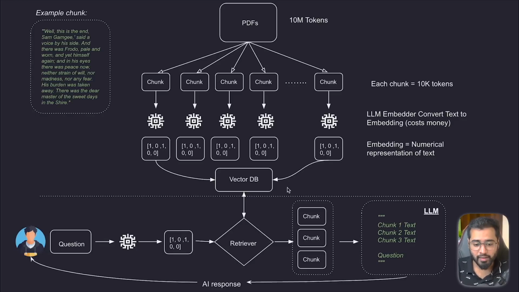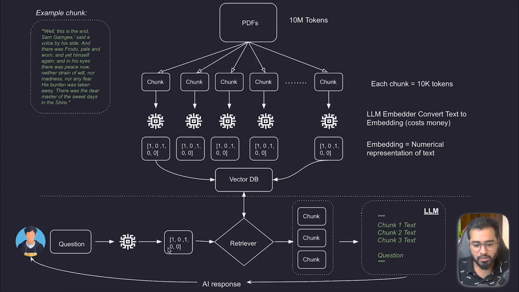Now let's look at the second part of the workflow. It starts with the user asking a question about the book. Let's say the book is Lord of the Rings, and the question is, what is the name of Frodo's sword? Now what we do is we also convert this question, that prompt, into an embedding as well.